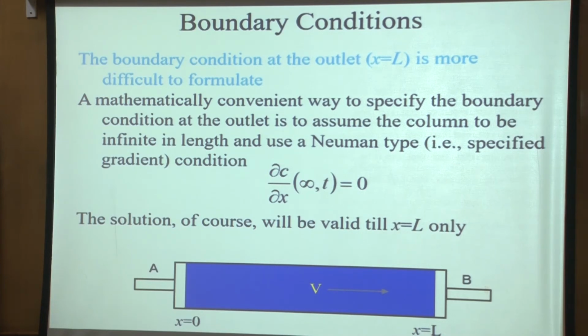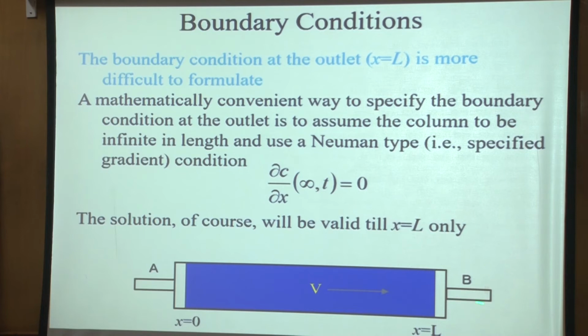There is no diffusive flux because dC/dx is equal to 0. So what we are saying is that there is only advective flux at x equal to L. If we put this at x equal to L instead of at infinity, then the boundary condition at x equal to L is saying that there is no diffusive flux, so the gradient is 0.